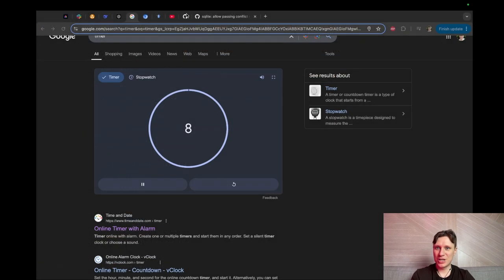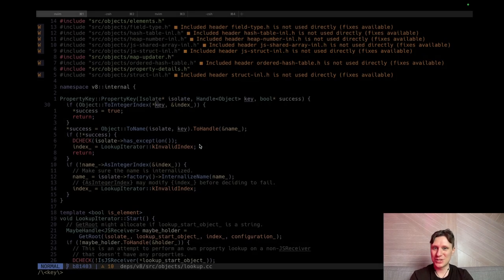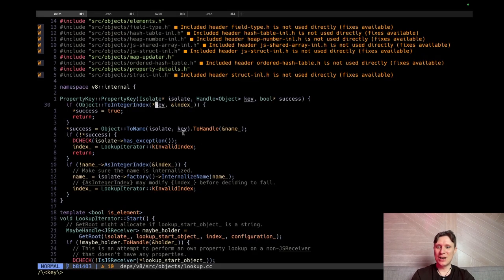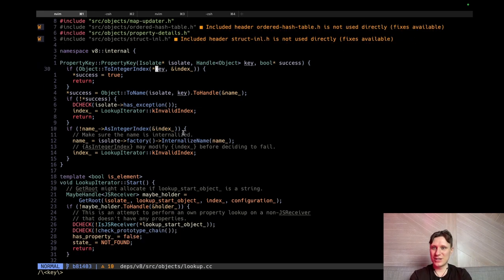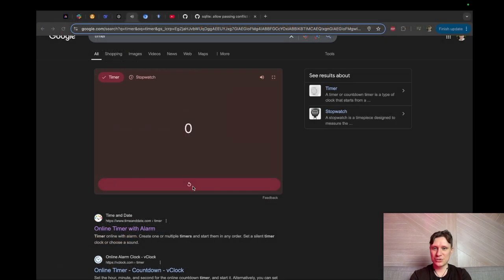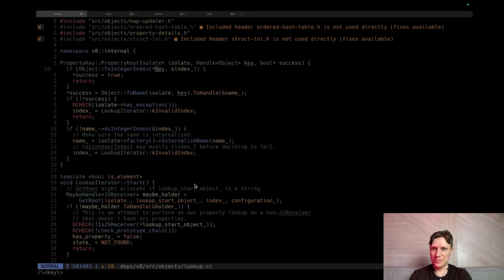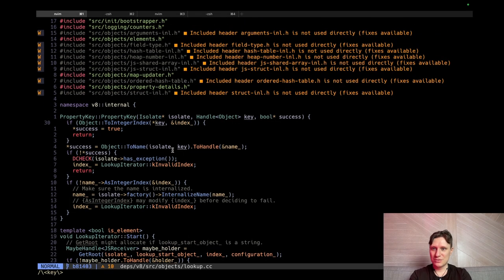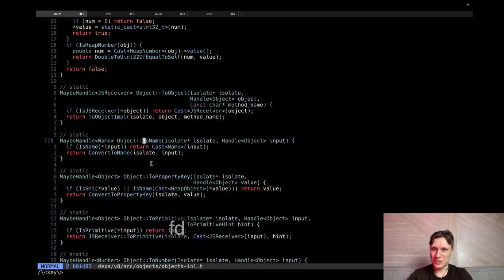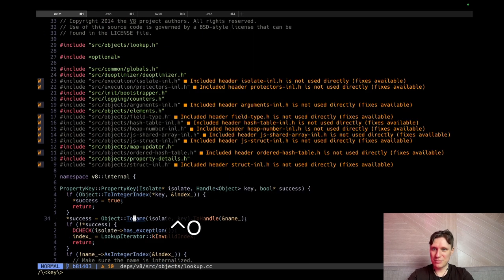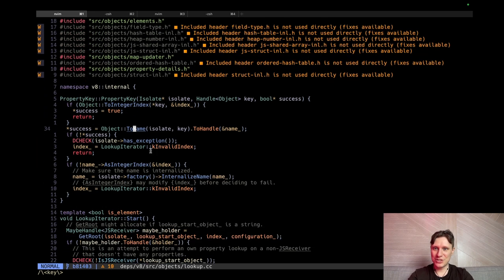I will not have much time. I have 8 seconds left, unfortunately. I really want to see how V8 uses hash tables. It's a really interesting algorithm. Maybe I will do a different session on this. Maybe there is something interesting for me. I really want to know how they do it. Just convert to name. Unfortunately, we don't have much time.